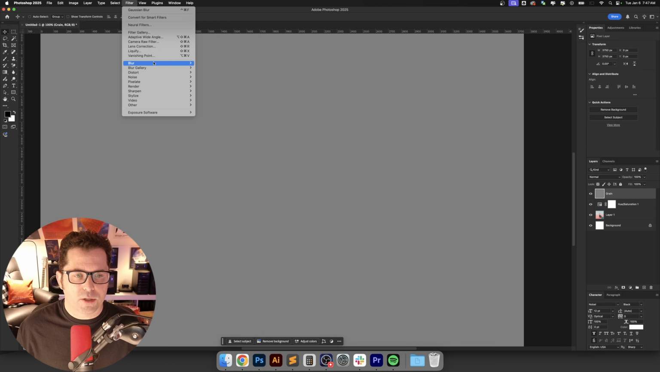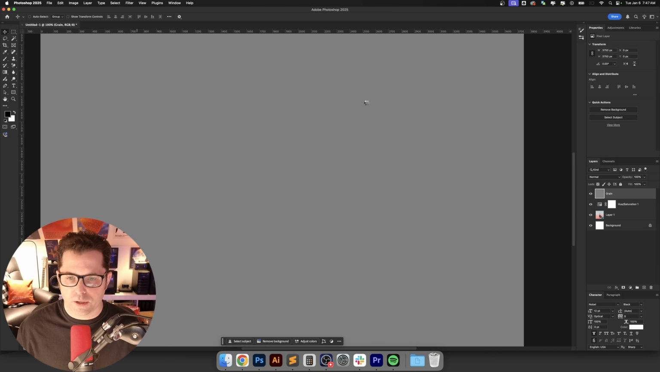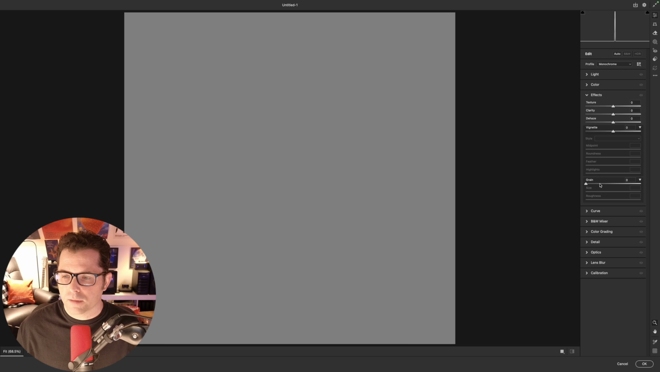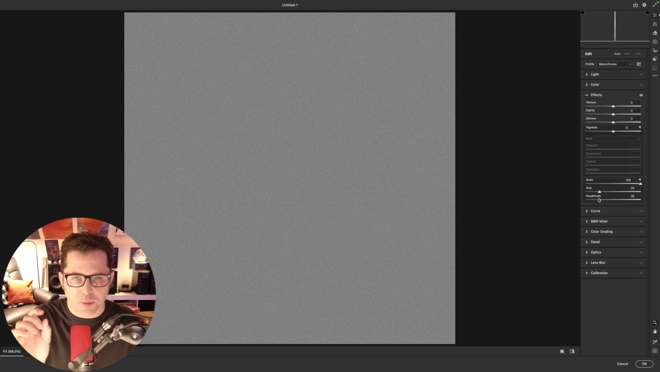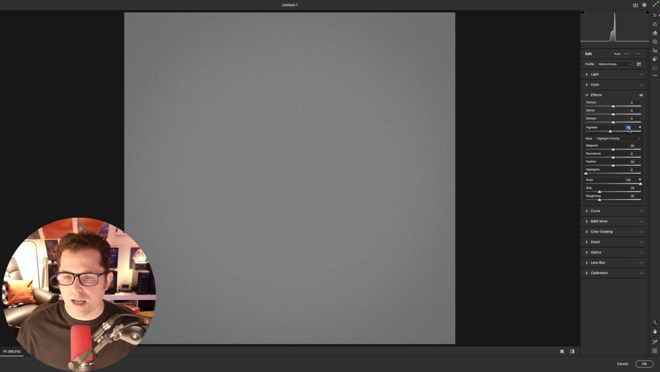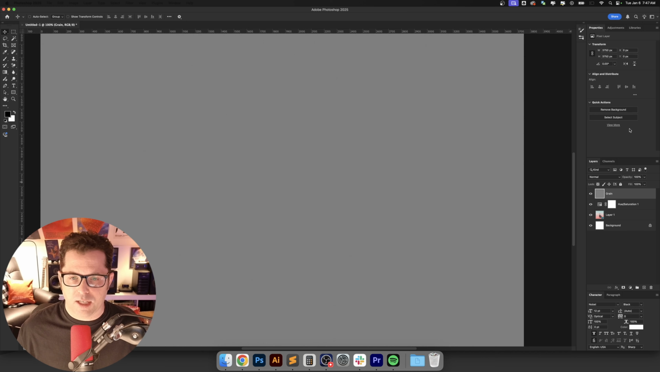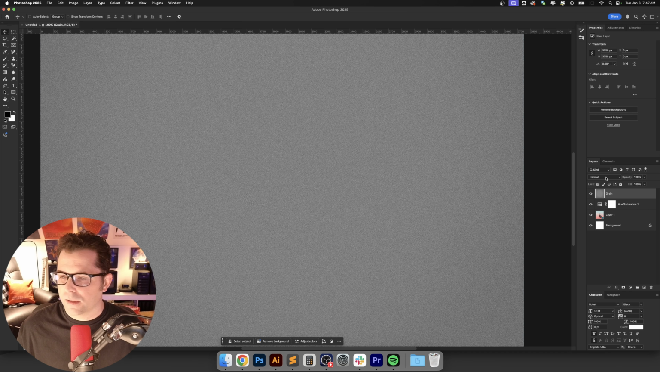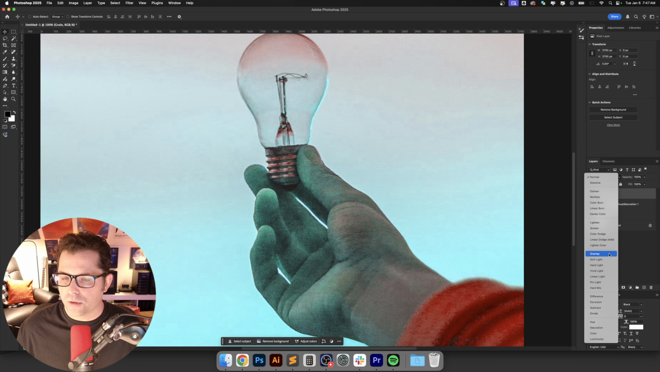Now let's go up here to filter, camera raw filter. And we're going to turn up the grain, and I'm going to keep the size at 25 and the roughness at 25 because we want just a little bit of grain there, but we don't want it to overwhelm us. And now we're going to bring down the vignette, probably -10, and hit enter twice. And then we're going to change the blending mode to overlay.